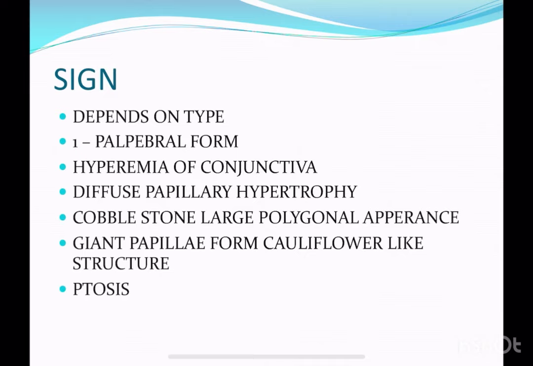After that, there is a diffuse papillary hypertrophy. They are the small papillae which are present in the conjunctiva. Whenever an allergic inflammation occurs, these papillae will be dilated and hypertrophied, and this hypertrophy will lead to a cobblestone-like appearance of the papillae. A cobblestone-like appearance means that there is a high reaction in the conjunctiva. After that, if these papillae become more dilated and more hypertrophied, they form a cauliflower-like structure, which is a pathognomonic structure for vernal keratoconjunctivitis.